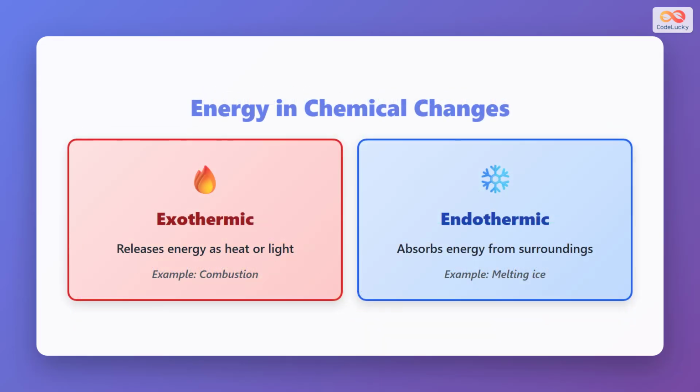Chemical changes always involve energy transformations. Exothermic reactions release energy as heat or light into the surroundings. Combustion, or burning, is a perfect example where flames and heat are produced. Endothermic reactions work the opposite way, absorbing energy from their surroundings. While melting ice is technically a physical change, many chemical reactions also require energy input to proceed.